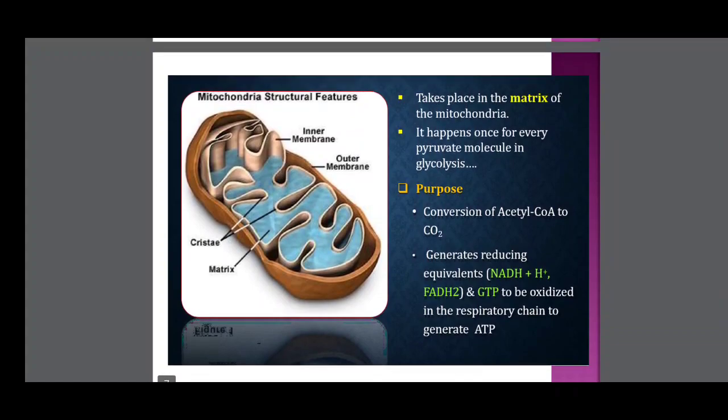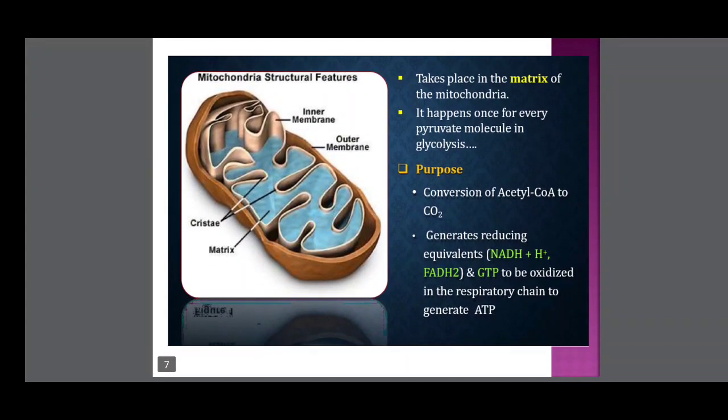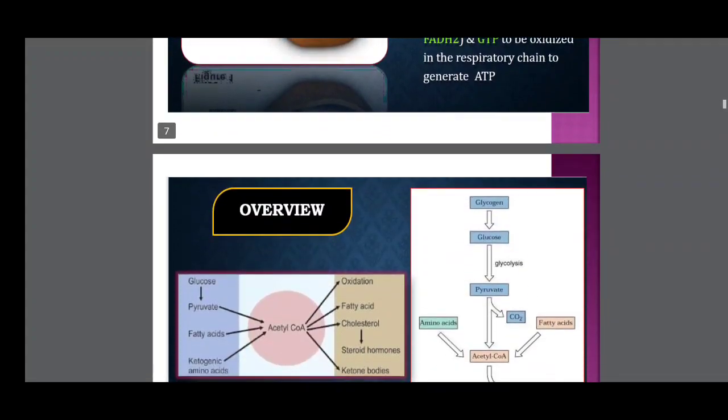The purpose is the conversion of acetyl coenzyme A to carbon dioxide. It generates reducing equivalents NADH2, FADH2 and GTP in the process of the acetyl coenzyme A being converted to carbon dioxide and water molecules. Afterwards, the NADH and FADH in the respiratory chain generate ATP.